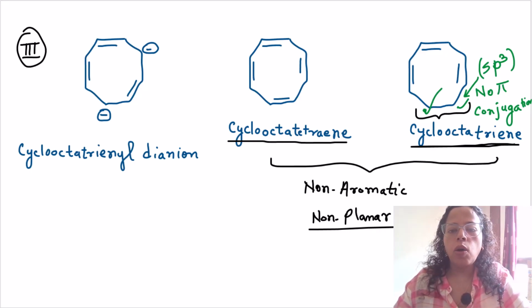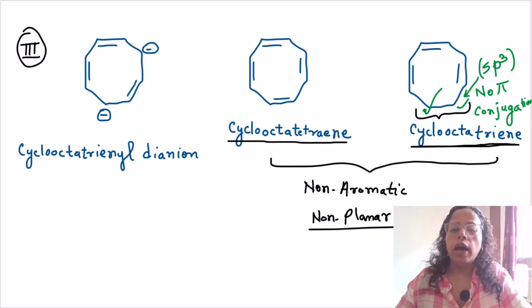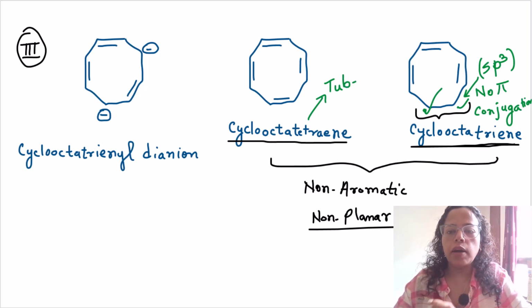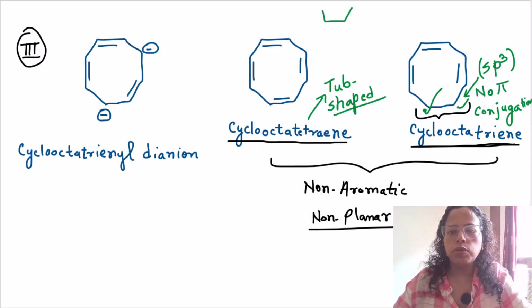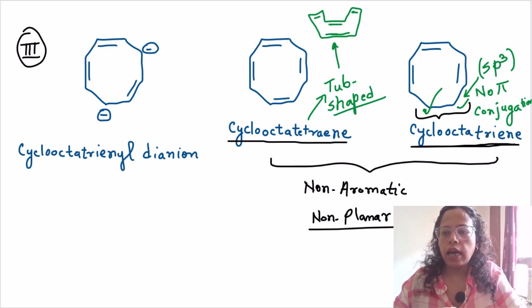And also cyclooctatetraene, the seemingly planar molecule, is also non-aromatic because this molecule is tub shaped. The real shape of this molecule is like a tub. So this is non-planar and tub shaped. In books you can find the structure something like this, with alternating single and double bonds. So these are the 2 reasons why cyclooctatetraene and cyclooctatriene compounds are non-planar.